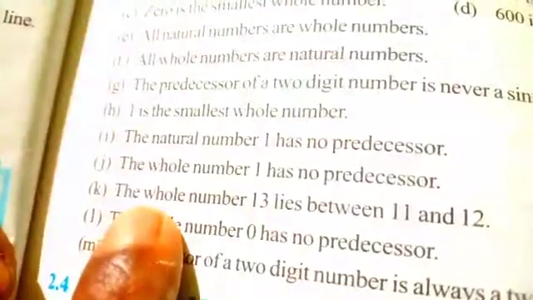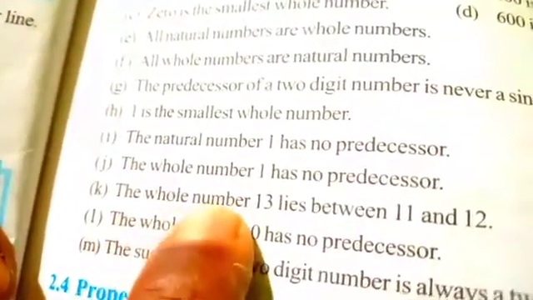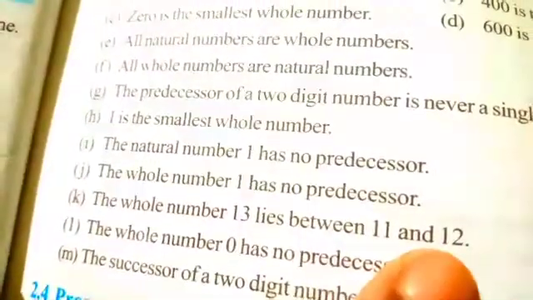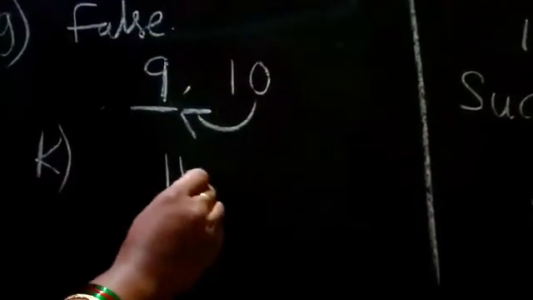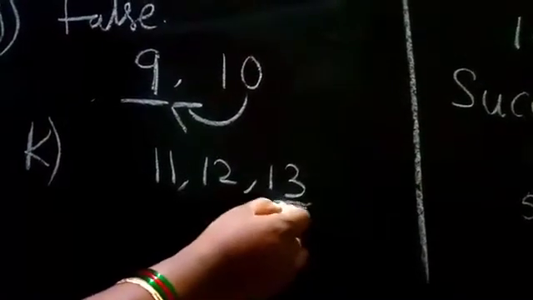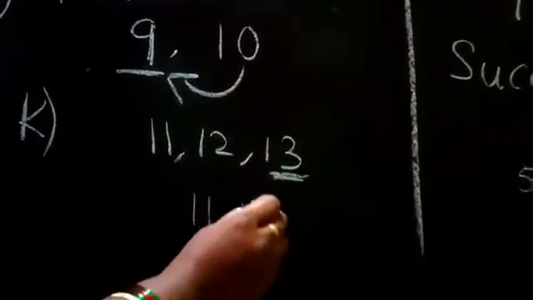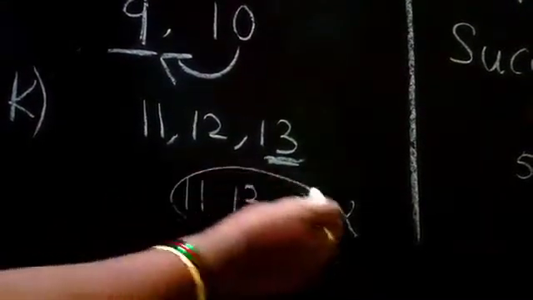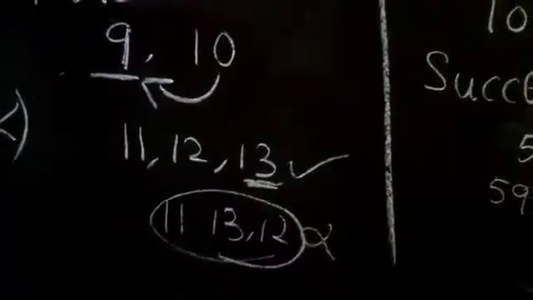In K question, the whole number 13 lies between 11 and 12. It is false because after 11, 12, the next number is 13. It is not between 11 and 12. So it is false. This is the correct answer.